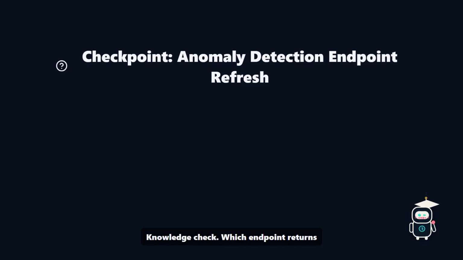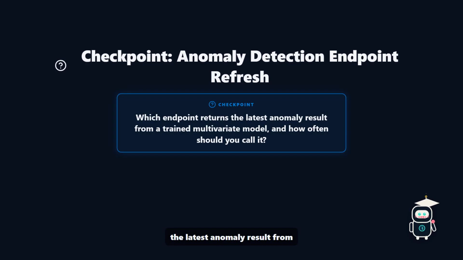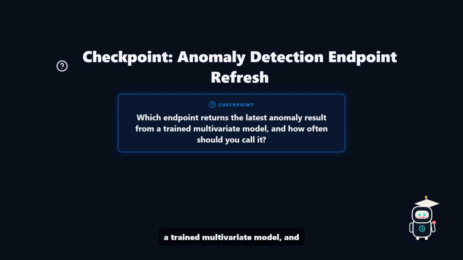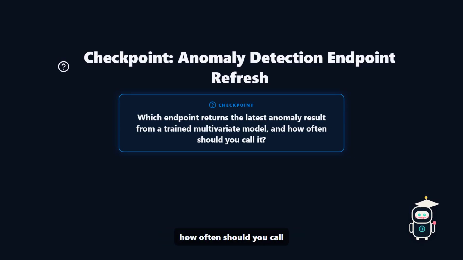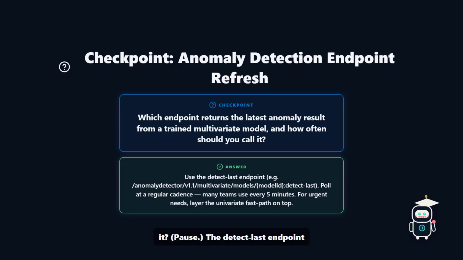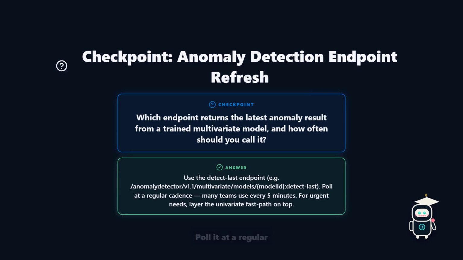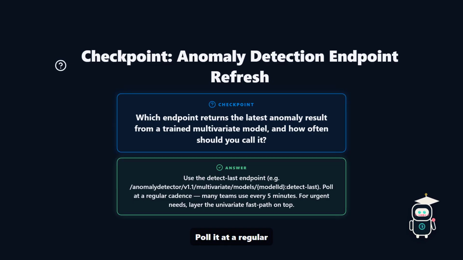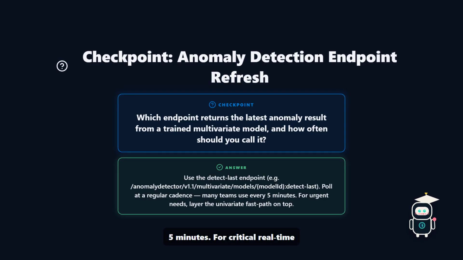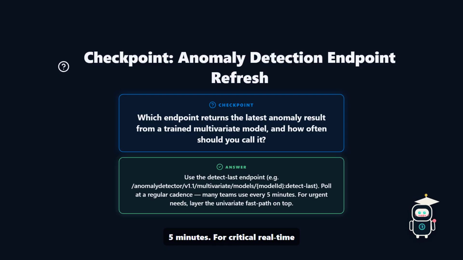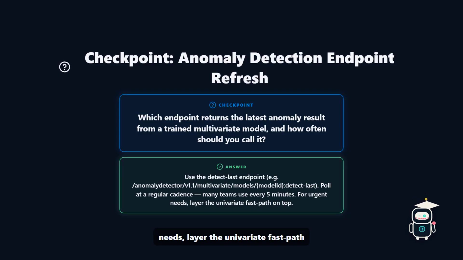Knowledge check. Which endpoint returns the latest anomaly result from a trained multivariate model, and how often should you call it? Pause. The detect last endpoint, typically something like /anomalydetector/v1.1/multivariate/models/{modelId}/detect-last. Poll it at a regular cadence. Many teams use every 5 minutes. For critical real-time needs, layer the univariate fast path on top.